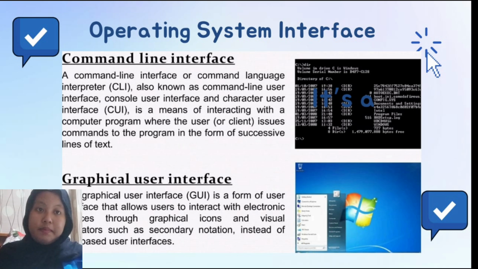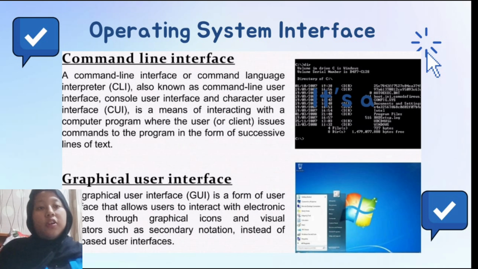Operating system interface. An operating system interface is what users see and use to interact with the system. There are two main types. 1. Graphical User Interface, or GUI.